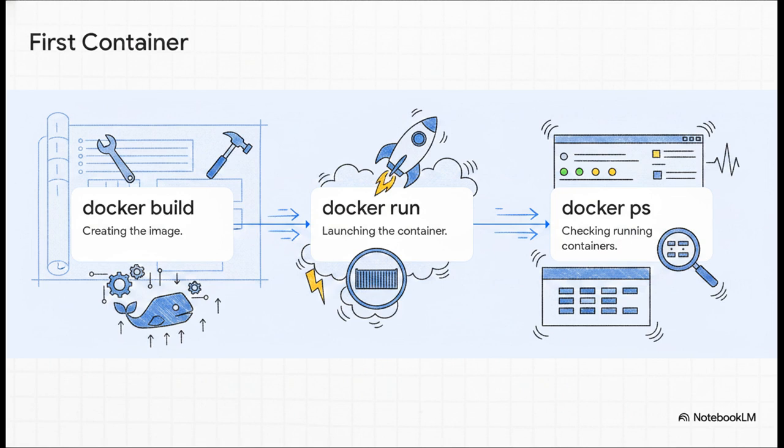Once that compilation is done, we move to step 2, which is docker run. This is the core magic command that takes your newly minted image and immediately launches it as a live, isolated container that serves your app. Finally, step 3 is docker ps. You just type this into the terminal to list out and inspect the status of all your actively running containers, ensuring your application is actually healthy, online, and listening for traffic.